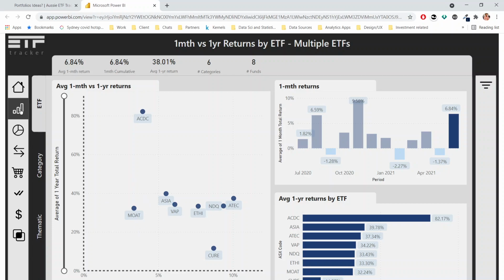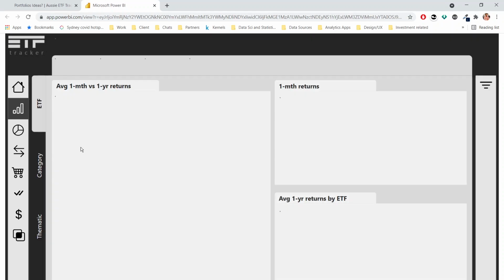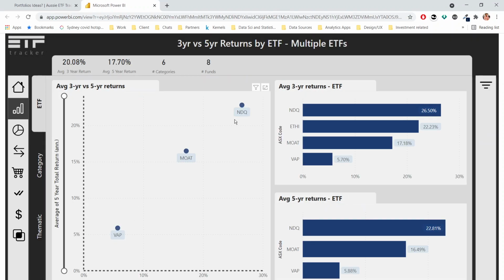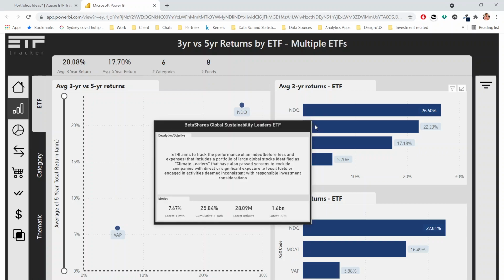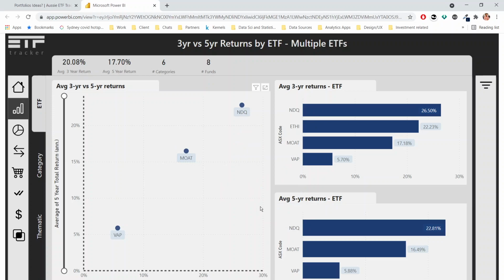Some of these funds don't actually go back more than 3 or 5 years, so there's only 3 that have the 3 and 5 year performance. So the others won't show here. So NDQ, Moat, and VAP. We can see here that Ethi does have some 3 year returns, but because it doesn't have 5 year, we don't see it here.